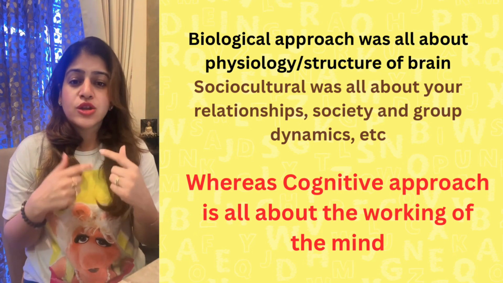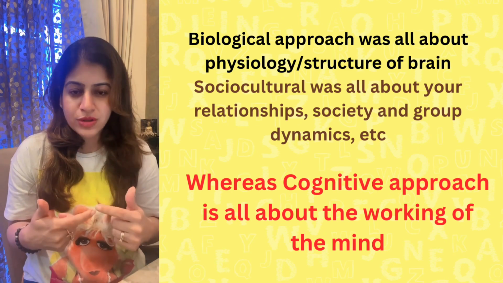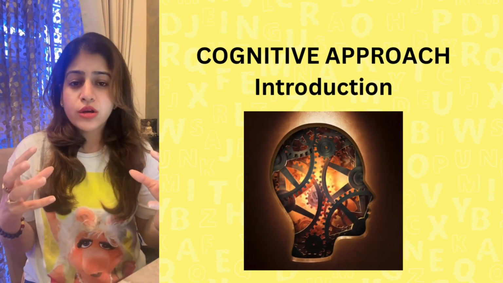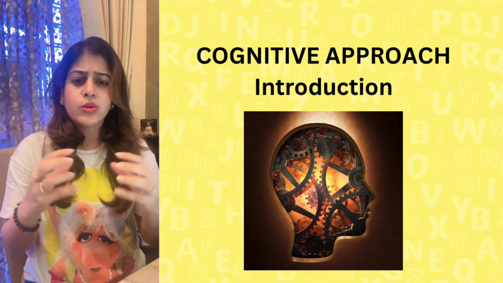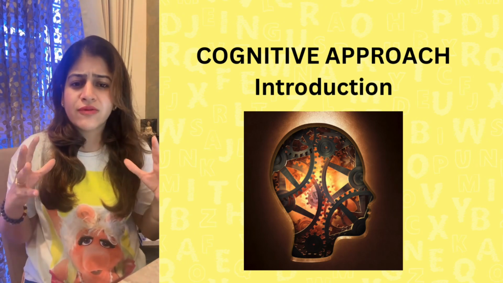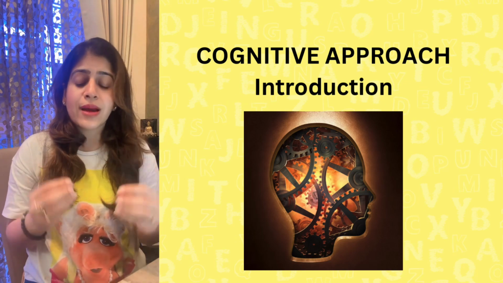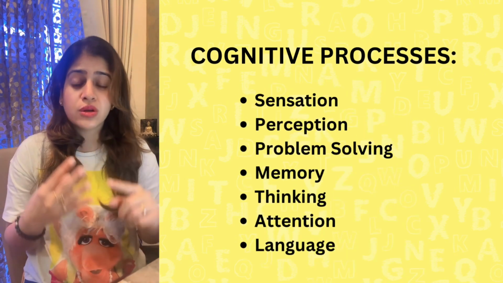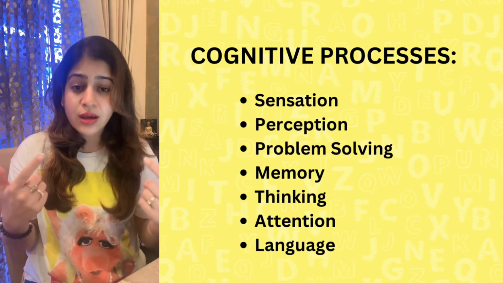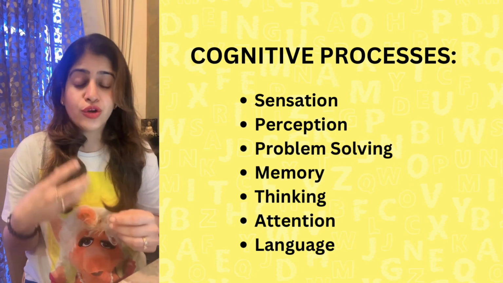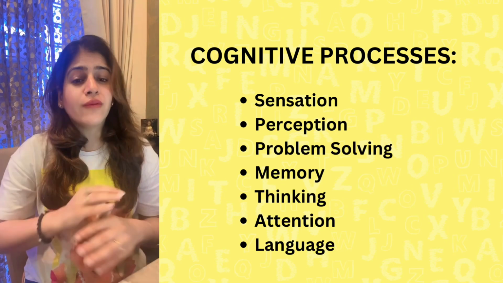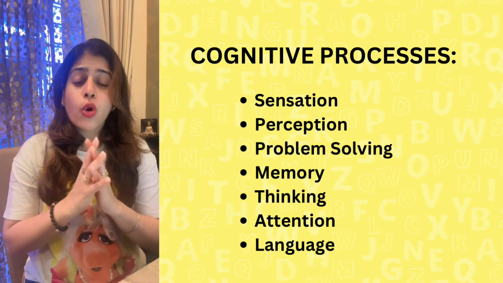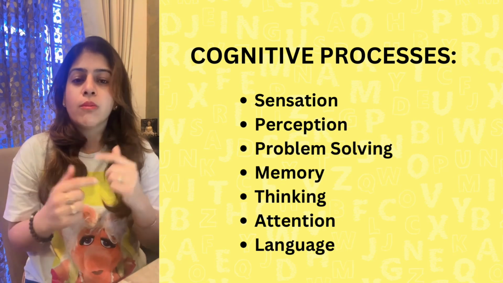Cognition means the thought processes, the mental processes. So cognition is a broad terminology. Cognition includes various mind functions and various mental processes. For example, your sensation, your attention, your perception, your thinking, memory, learning, language, problem solving, and so on. These are all mental processes, how the mind works.